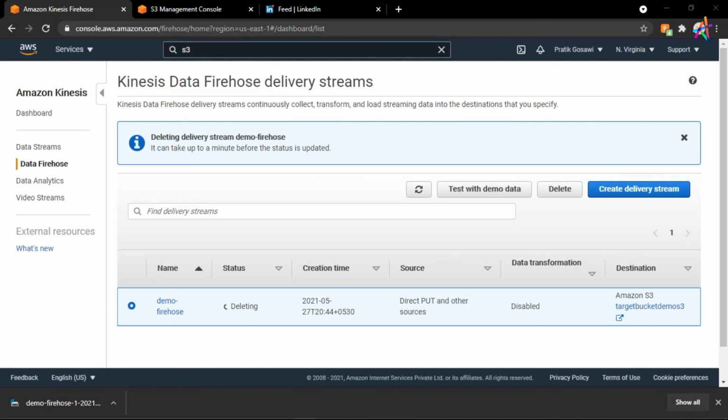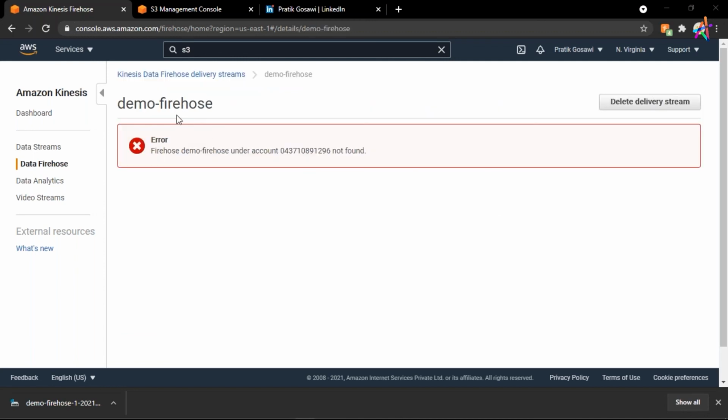Akshaya has a follow-up on her question, which says, if something goes wrong, where do we see logs? Okay, let me show you something. My firewall is being deleted because I don't want to incur any cost, so I deleted that. But with any AWS service, it's not just related to Kinesis, you get a logging section in here.